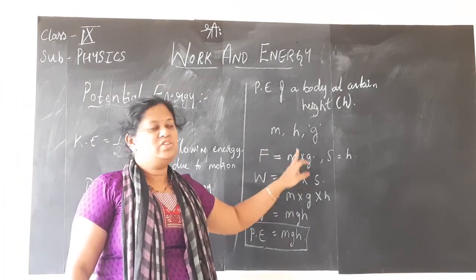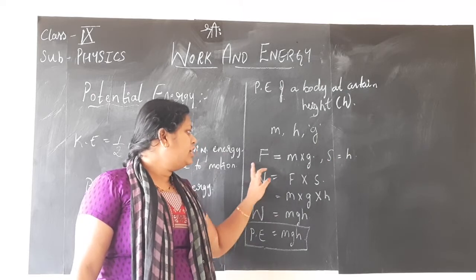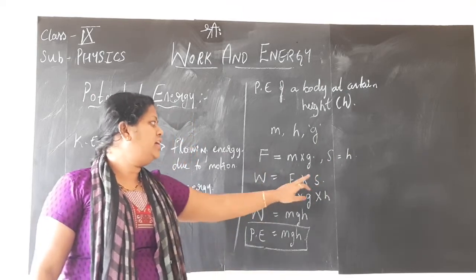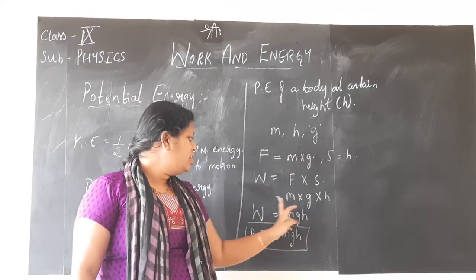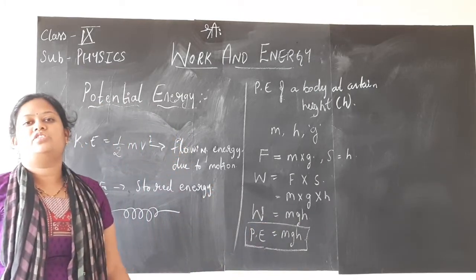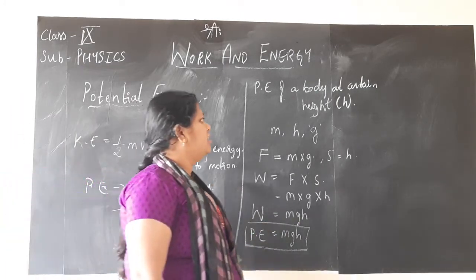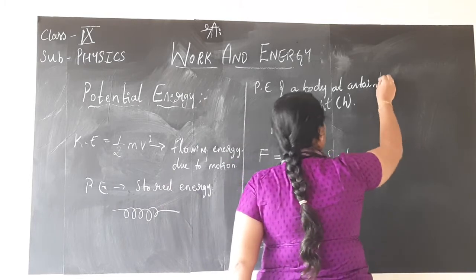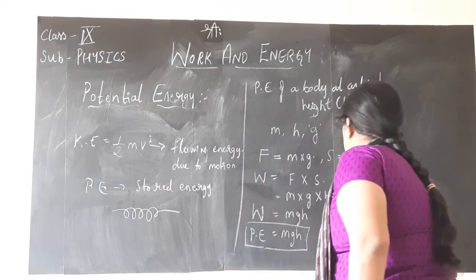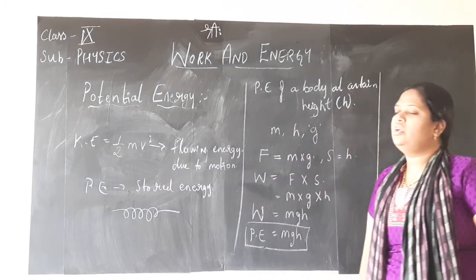F is equal to m into g. S is height. In the work formula for force you will consider F into S. F and S values you substitute. Work done is nothing but the potential energy stored in the body. So potential energy is the product of m into g into h. That's all. This is about the formula for potential energy of a body.